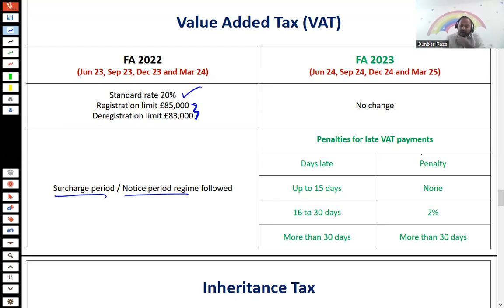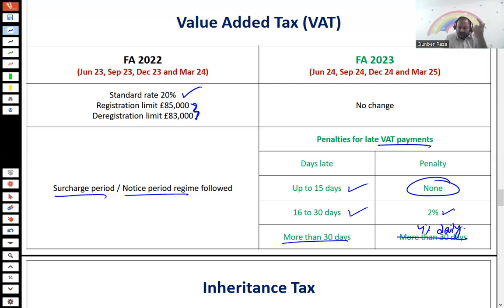There is a concept of penalties for late VAT payment: up to 15 days, there is no penalty. For 16 to 30 days, 2%, and more than 30 days, there is a 4% daily penalty.